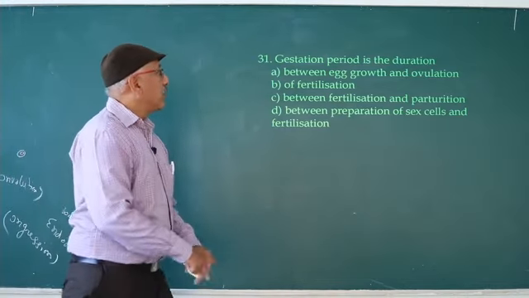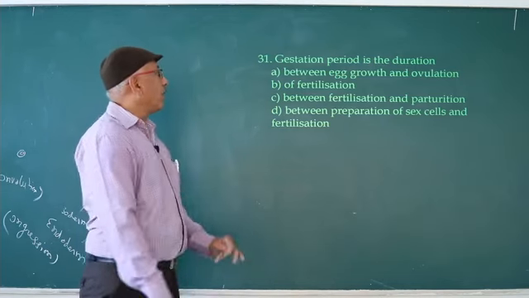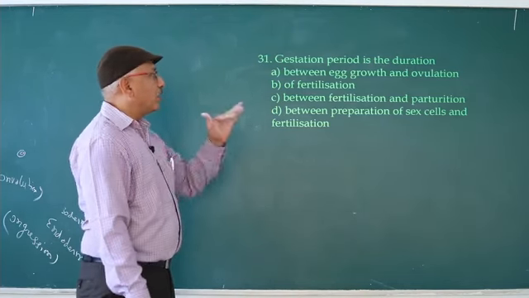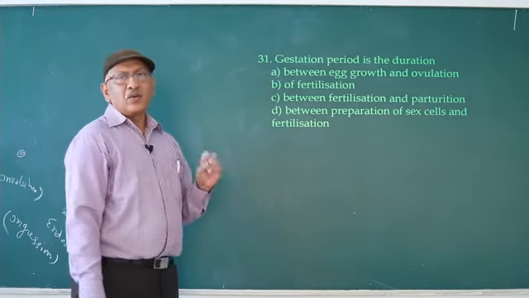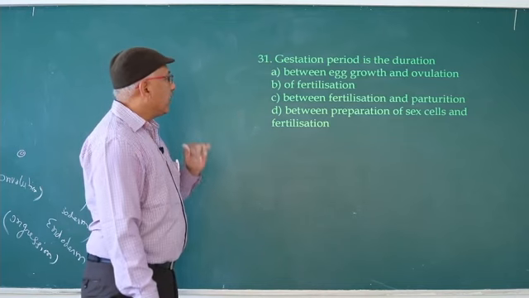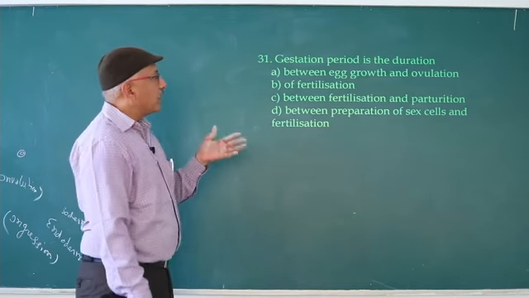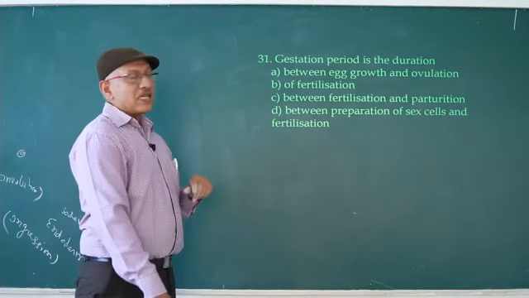Gestation period is the duration between egg growth and ovulation? Wrong. Egg means fertilized egg, so wrong. Gestation period is the duration of fertilization, wrong. What is gestation period?